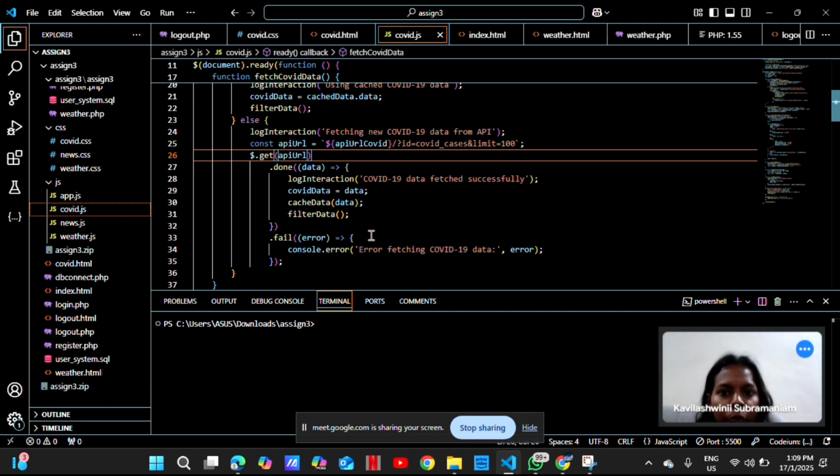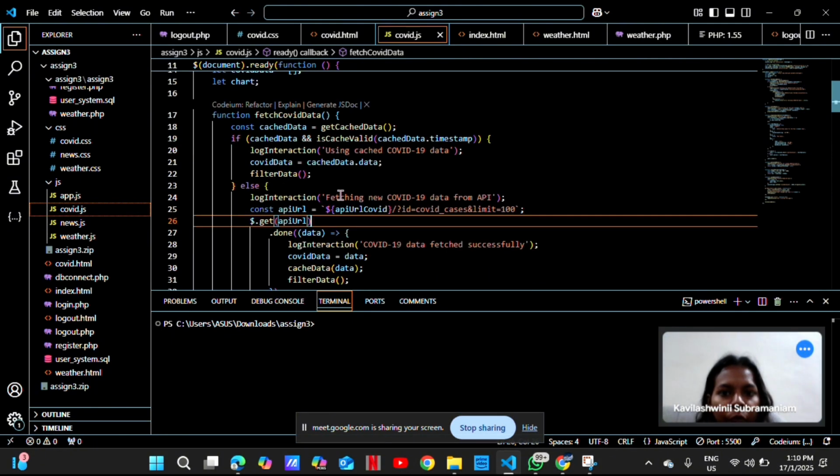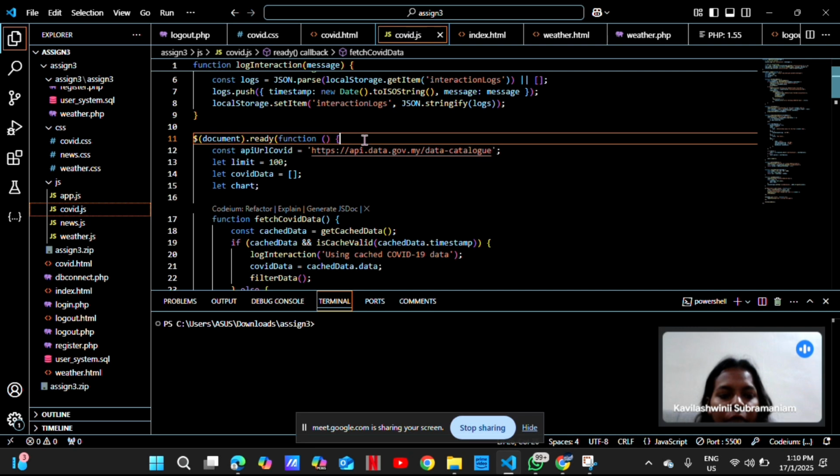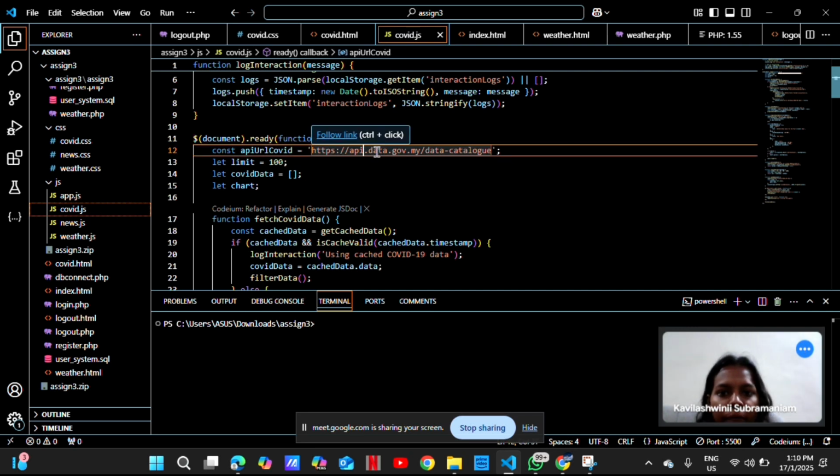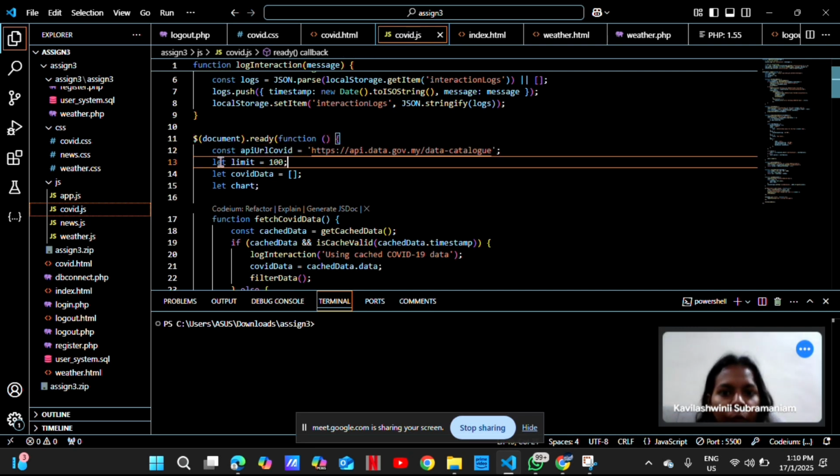Right now I will show the API. As I showed before, this is the API URL, and here the limit is set to 100 data. This will show the raw data from the API in JSON format. So this API will allow us to get live COVID-19 data, filter it, and also display it interactively.